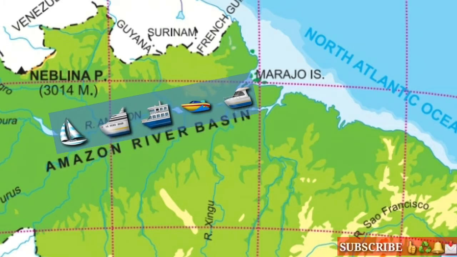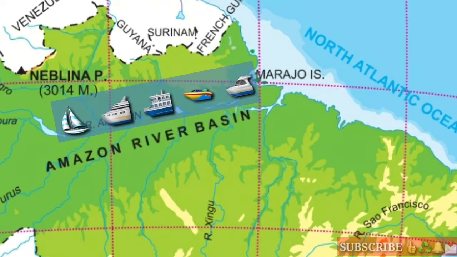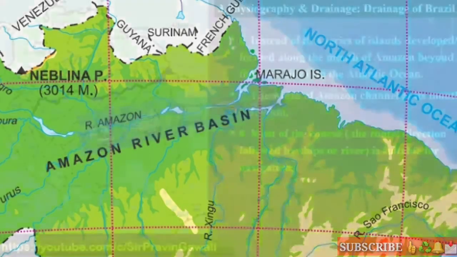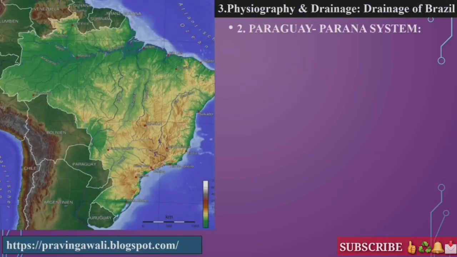Okay, now see students, so this is about the Amazon river system. Now let's study the next river system. So students, the second river system we are going to study from Brazil is the Paraguay and Paraná river system, which is one of the important river systems in Brazil.